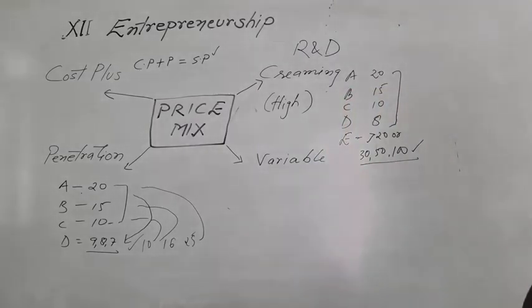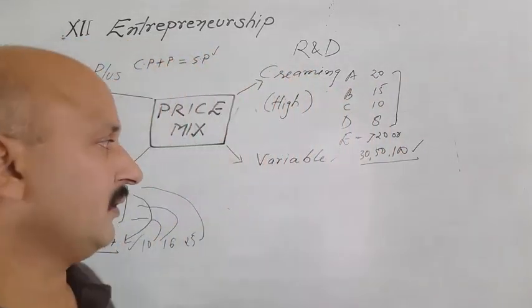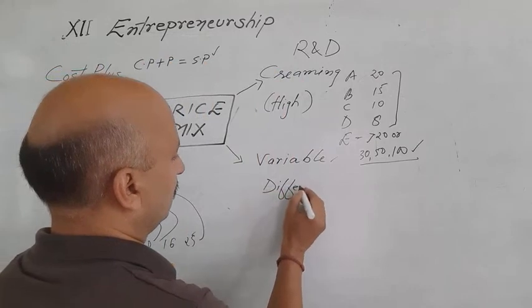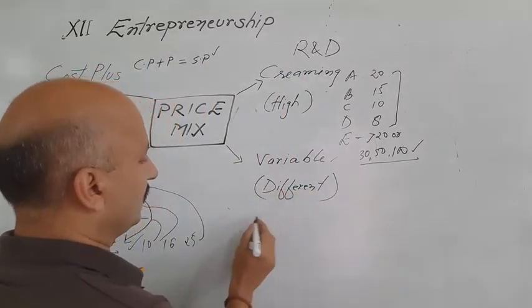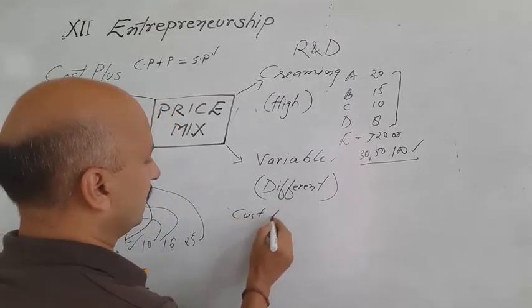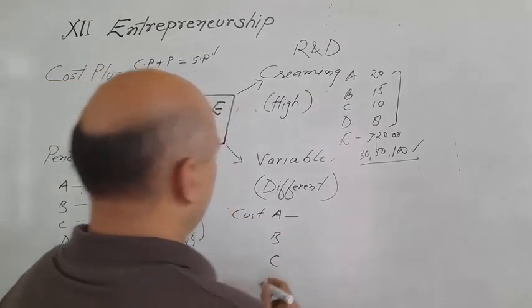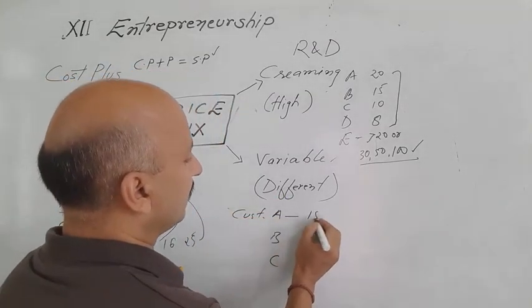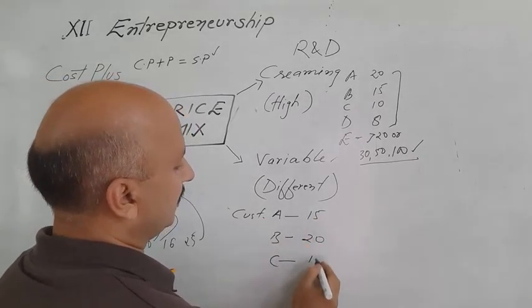Then the next one is variable pricing. Variable here means different prices from different customers. Suppose there are customers A, B, C. The price charged from customer A may be 15, from B it may be 20, from C it may be 12.